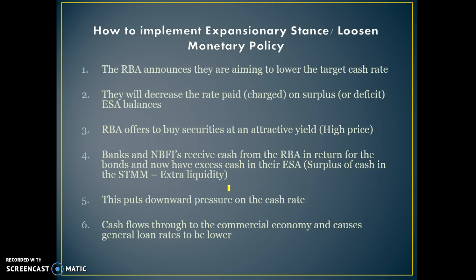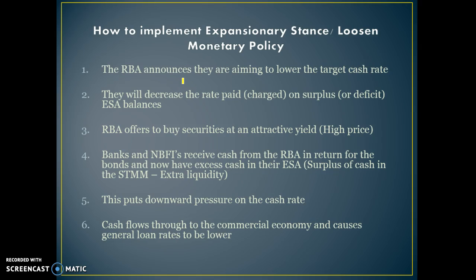So here we go. For example, if the RBA want to implement an expansionary stance and loosen monetary policy, which is a fancy way of saying they want to lower the cash rate, which will flow onto other interest rates and promote growth through the channels we've talked about. Firstly, the RBA will announce that they are going to lower the target cash rate.